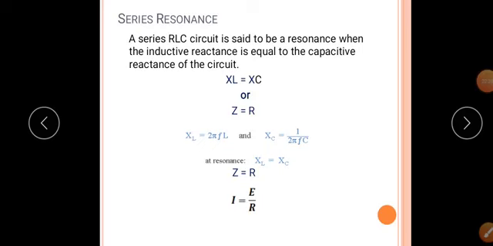A circuit is said to be in resonance when the inductive reactance is equal to the capacitive reactance. That is series resonance. When Xc equal to XL, the circuit becomes resonant. Or when the impedance is equal to the resistance, then we can say that there is a resonance. As we know, XL equal to 2 pi FL and Xc equal to 1 divided by 2 pi FC. At resonance, XL equal to Xc, that is Z equal to R. Therefore current I equal to E by R.